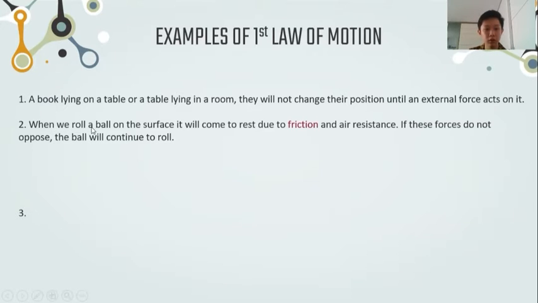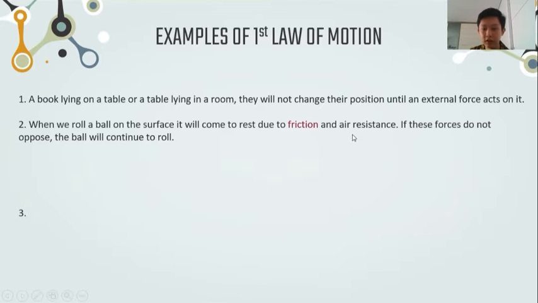The second one is when we roll a ball on a surface, it will come to rest due to friction and air resistance. If these forces do not oppose, the ball will continue to roll. So in example number 2, there is an external force that stops the ball. This friction and air resistance stop the ball from rolling.